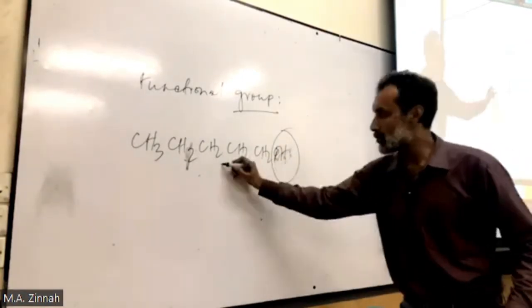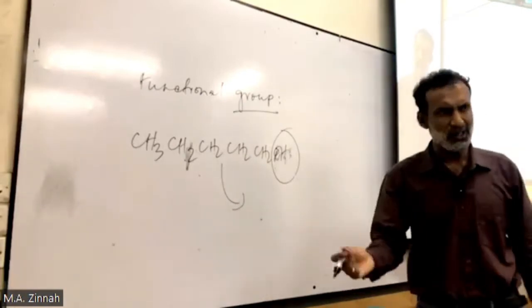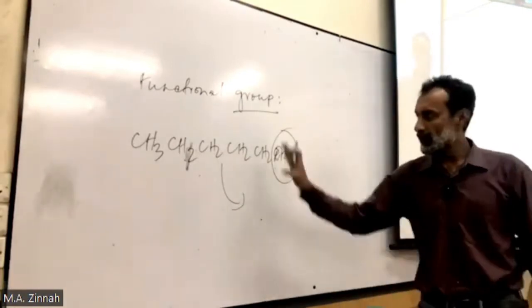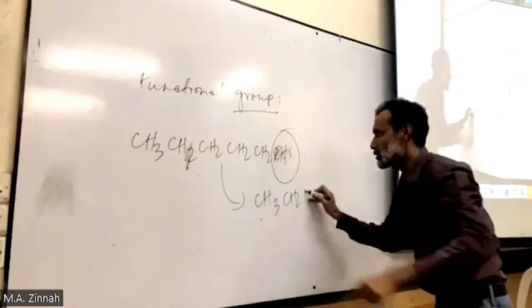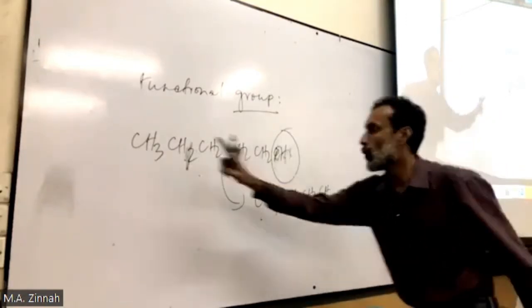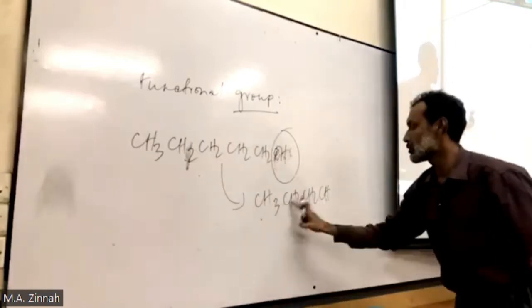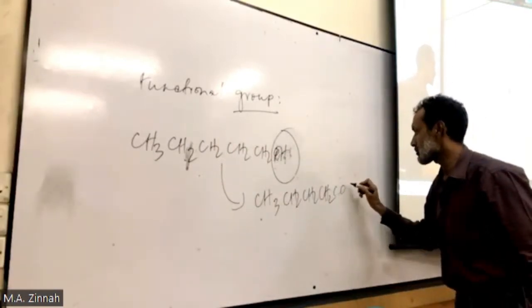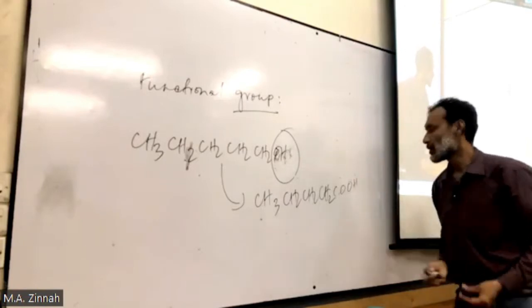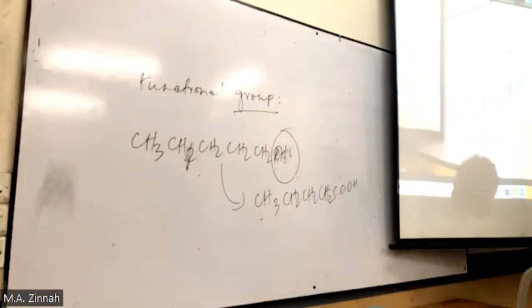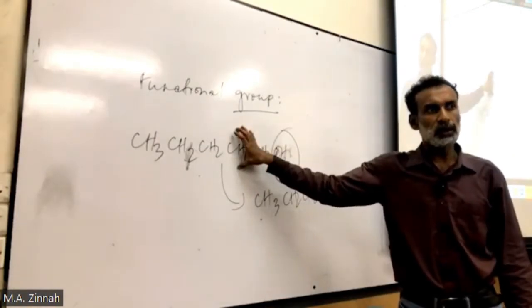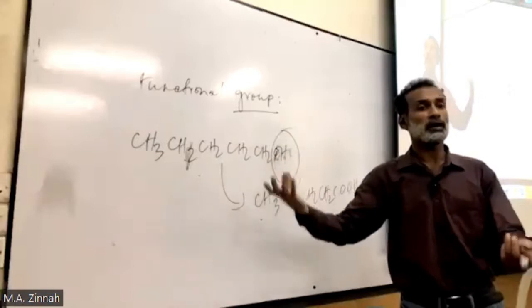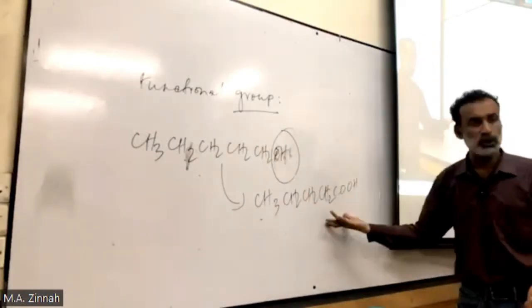I show you when this reacts with a certain reactant. I don't want to show it now. If this reacts with a certain substance, you will get here, I write CH3, CH2, CH2, CH2. How many? 1, 2, 3, 4, 5. 1, 2, 3, 4. And I write. Okay, so this is the reaction. Look at the change. Change happens to the last group only. This here is the reactant. This molecule is going to react, and after the reaction you get the product.